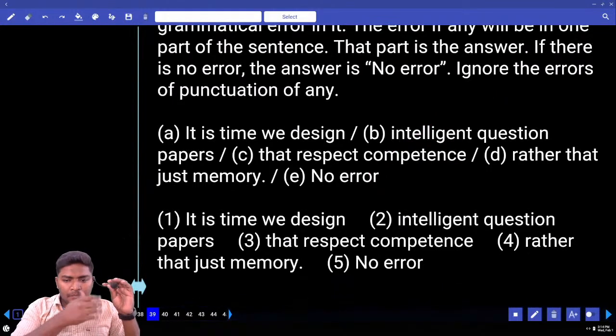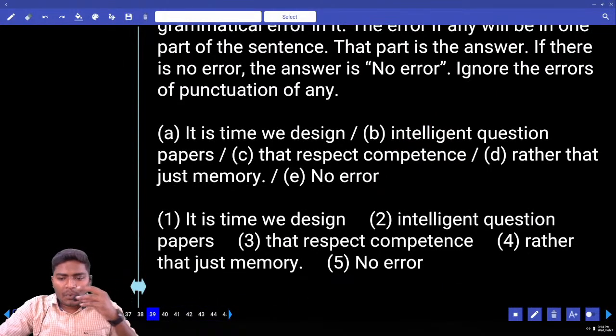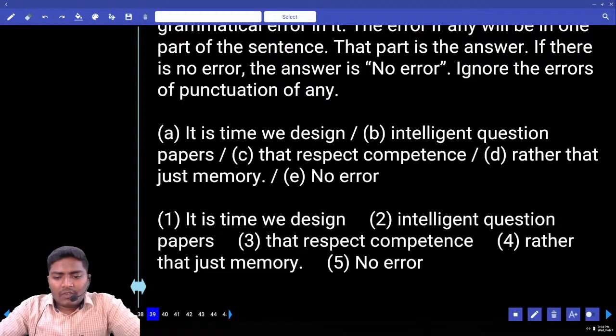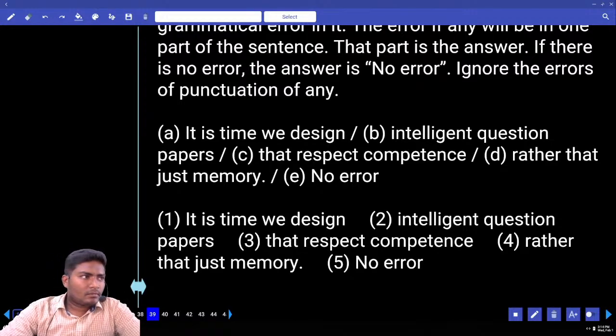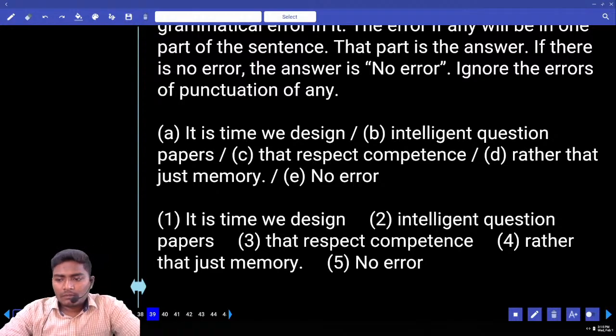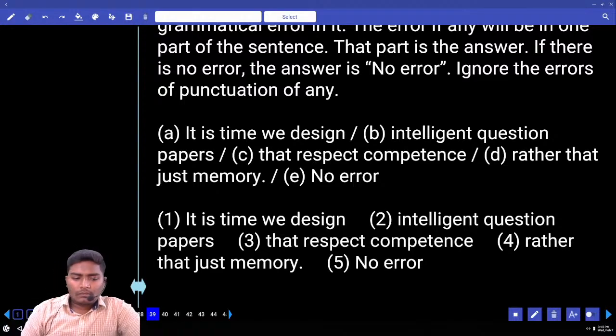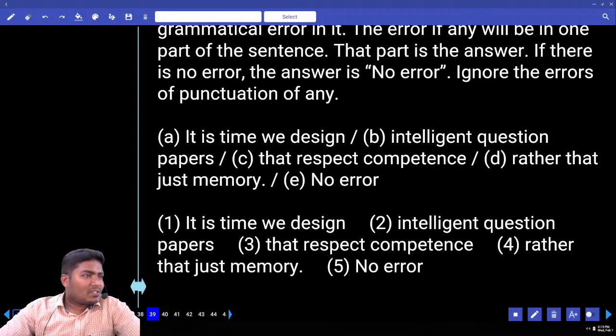39. Important rule. It is time we design intelligent question papers that respect competence rather than just memory. You have two errors.